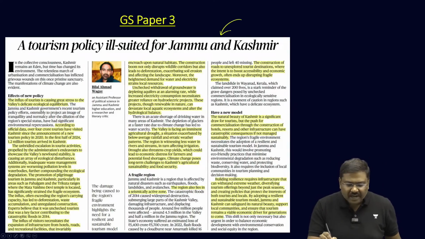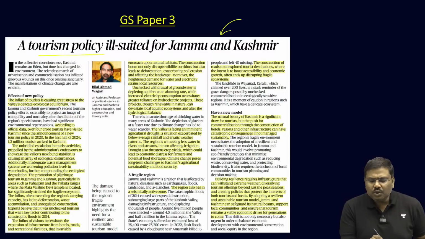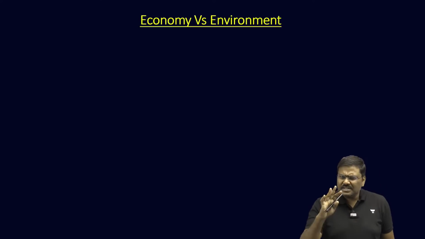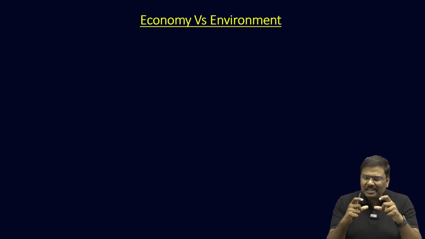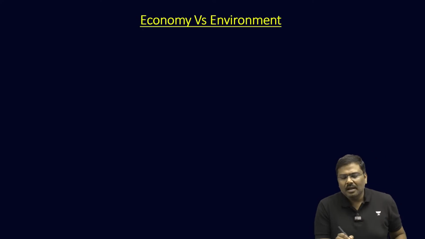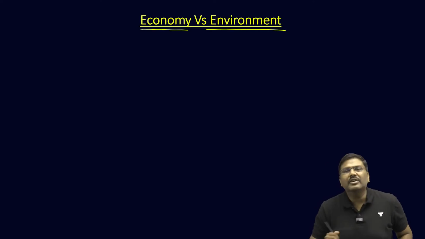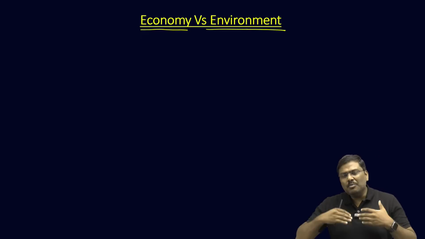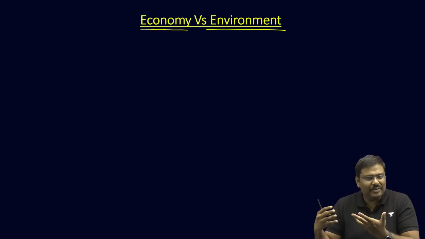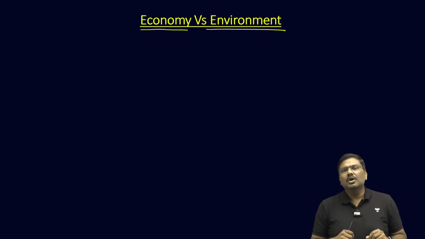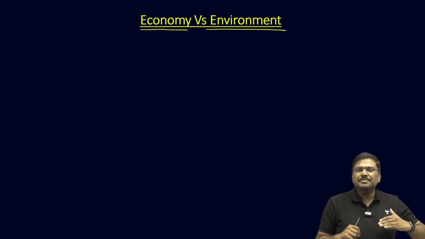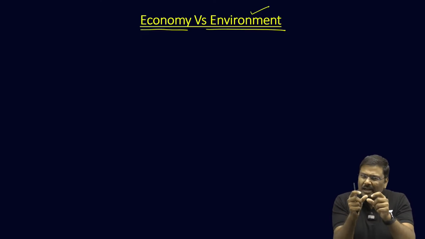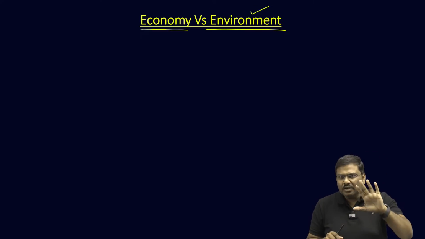Let me go to the next article, again the editorial, a tourism policy ill suited for Jammu and Kashmir. What is the discussion here? Listen to me carefully. Essentially, the discussion that has happened in this editorial is economy versus environment. Protection of the environment or promotion of economy, generating revenues. That is a discussion essentially here. Although the article discusses only one aspect of it, that is the ecology and environmental protection requirement, let me give you the comparison here. Listen to me carefully.